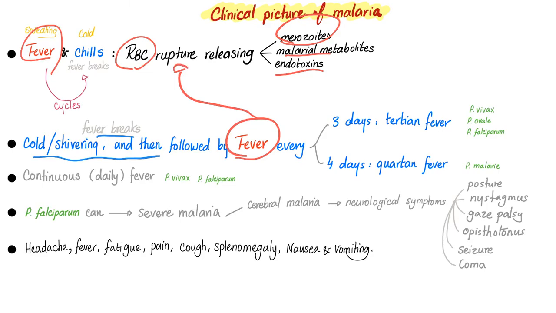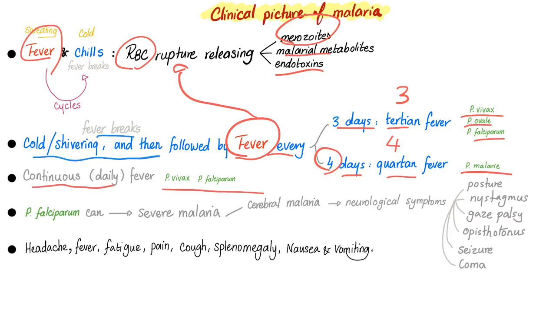Because the RBCs have ruptured. Fever every 3 days. We call this the tertian fever because tertiary means 3, and this happens with Vivax, Ovale, and Falciparum. Or 4-day fever, the quartan fever, because quartan means 4, and this is with Plasmodium malariae. Sometimes we can have continuous daily fever. This is rare. It can happen with Vivax or Falciparum. Falciparum is very evil. It can lead to severe disease.